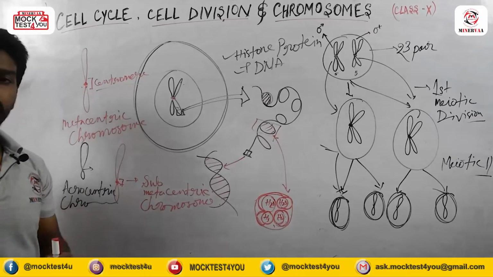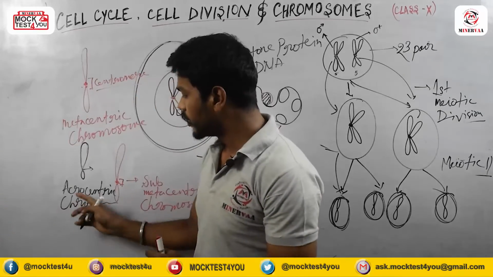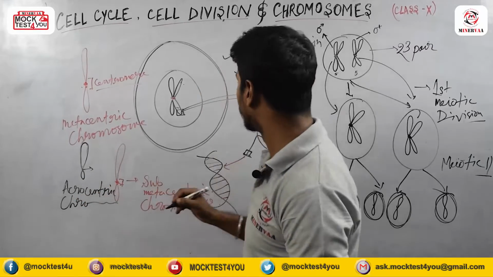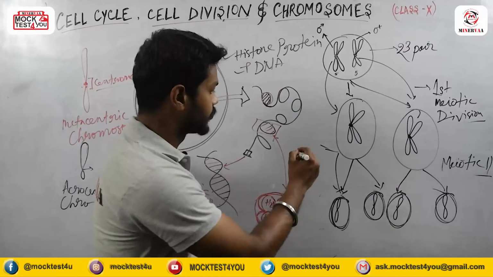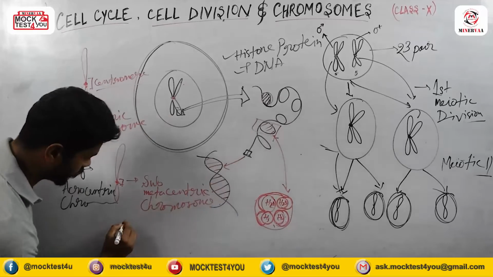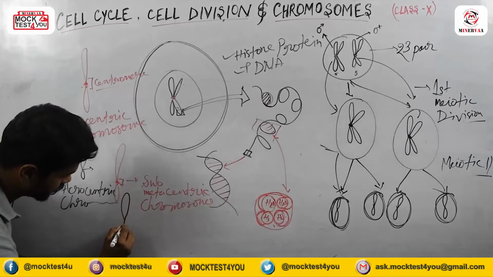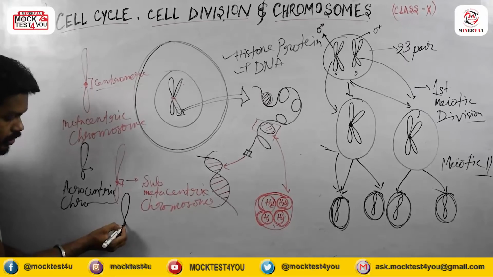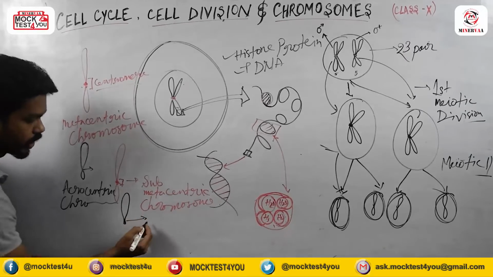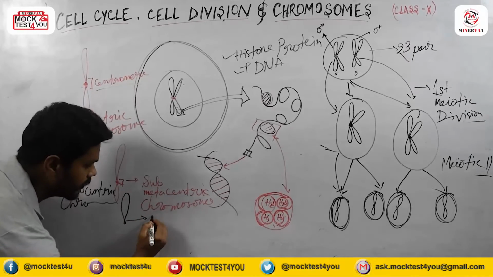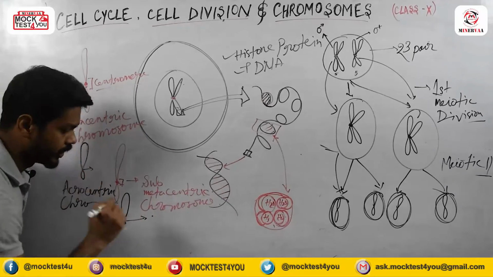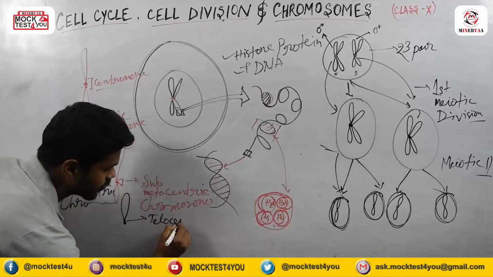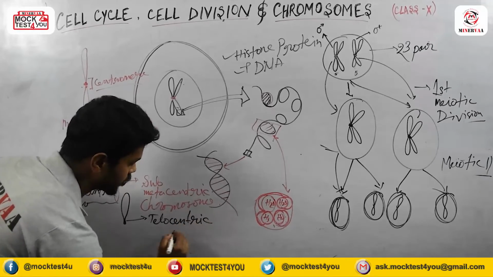And if the centromere is present totally at the end portion, then we will call it a telocentric chromosome. Like this kind of structure it will show. Here I am showing, the centromere is present at the end portion of the chromosome. Then we will call it telocentric because it is present in the tail portion. Telocentric chromosome.